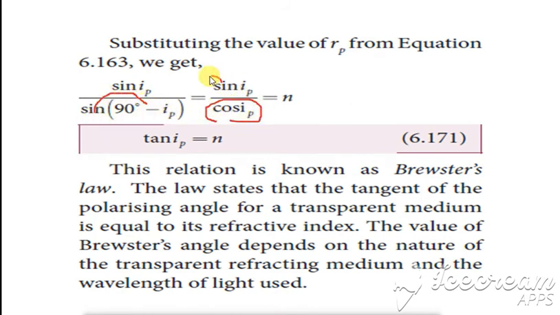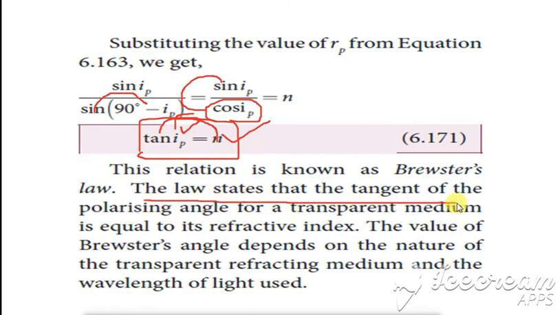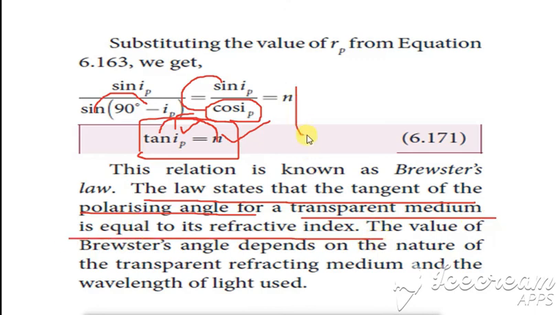Sin divided by cos is tan, so tan IP equals N. N is the refractive index and IP is the polarizing angle, so the refractive index is equal to the tangent of the polarizing angle. The law states that the tangent of the polarizing angle for a transparent medium is equal to the refractive index.